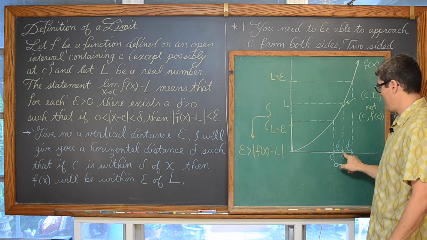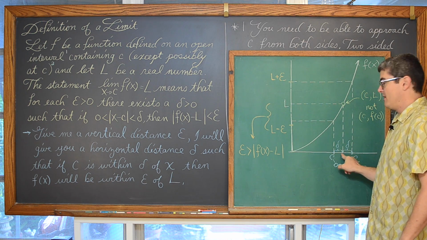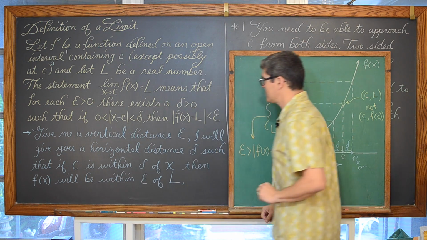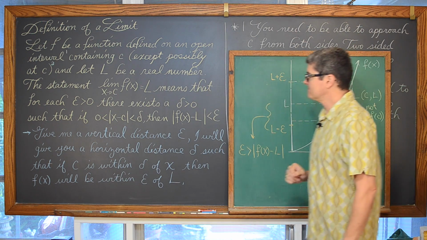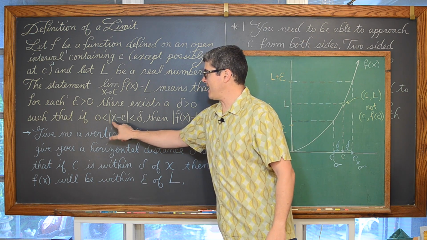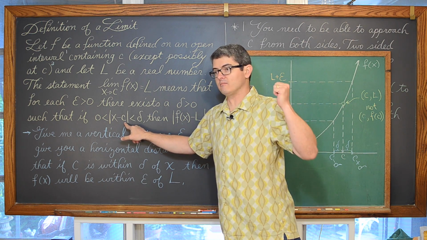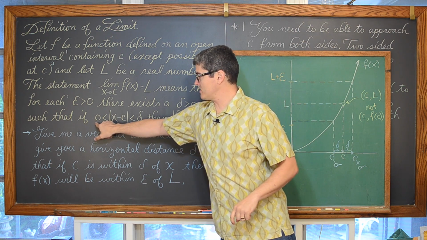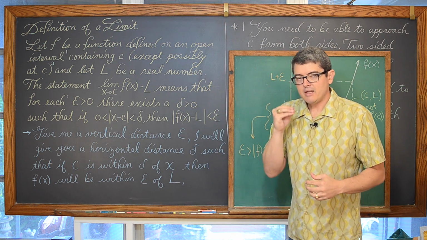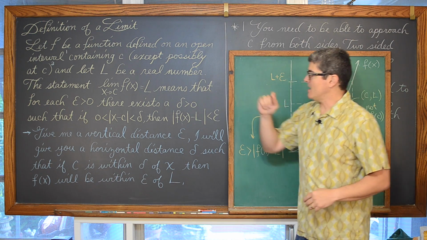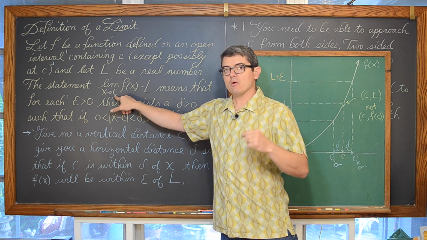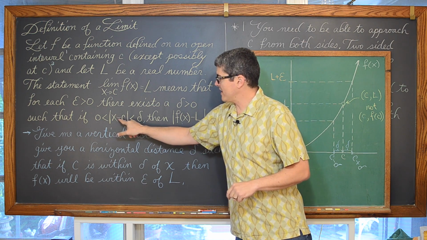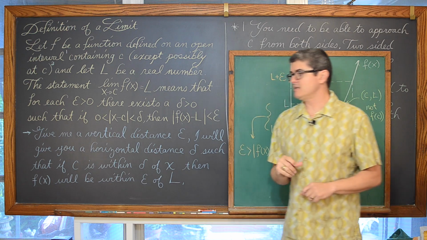A delta is a horizontal distance from the C which you're letting x approach, such that if 0 is less than the absolute value of x minus C. Now I'm going to again reread this in written notes, but saying that x minus C is greater than 0 is to again emphasize that x is not being set equal to C, it's approaching C. As long as the absolute value of x minus C is greater than 0 and less than delta.